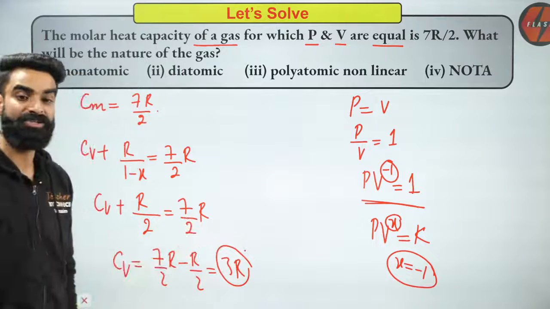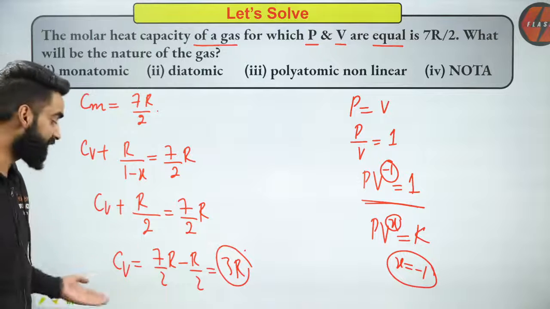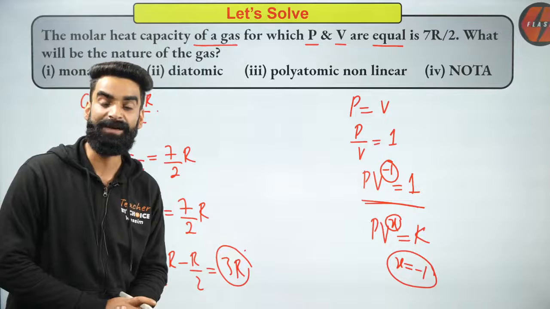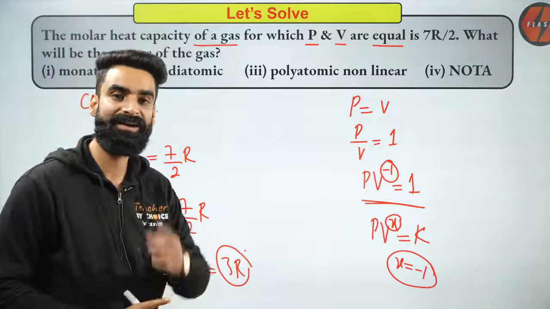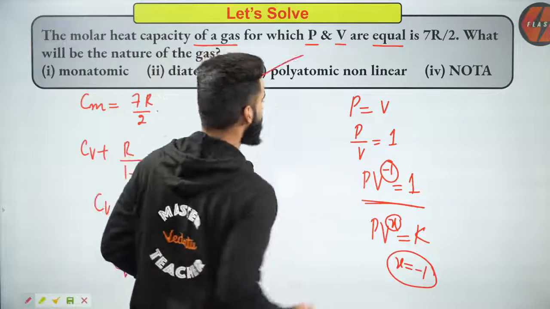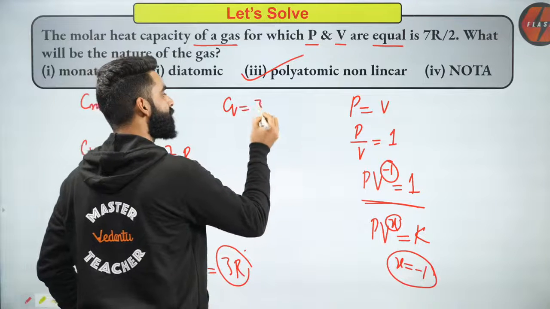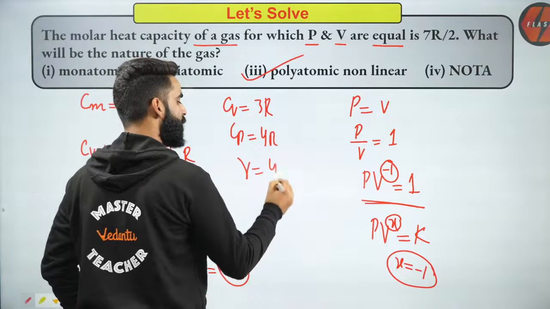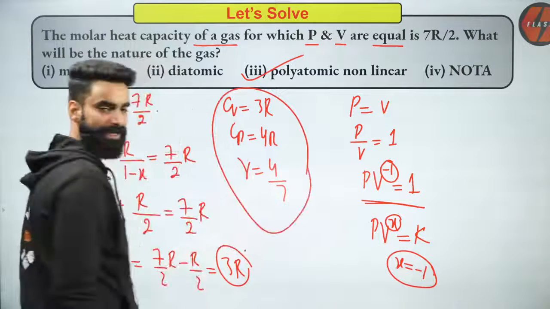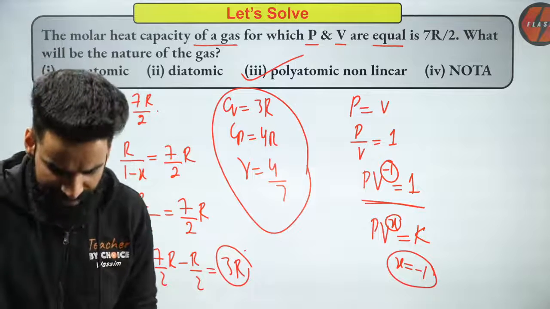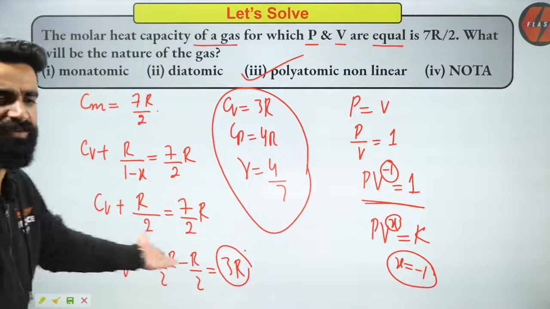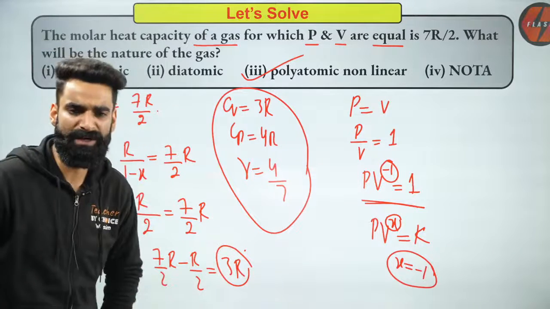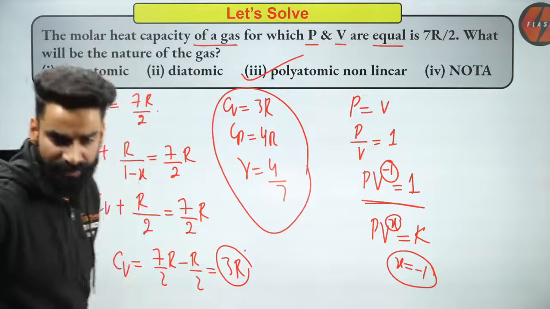Now people, if you remember the chart which I have given you, we got the Cv value for the gas as 3R. For which gas is the Cv value 3R? Do you remember? In case of polyatomic non-linear gases, Cv is equal to 3R, Cp is equal to 4R, and gamma is equal to 4 by 3. So I got to know that Cv is coming as 3R, so the gas must be polyatomic non-linear. Let me know in the chat box if it's clear.